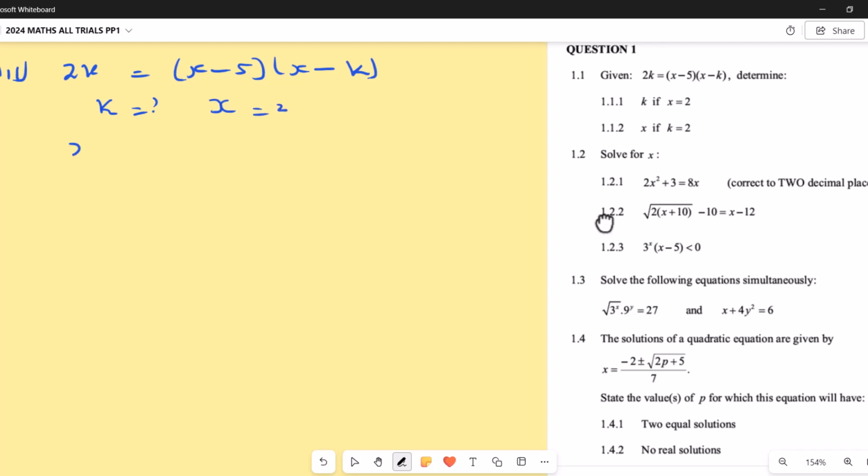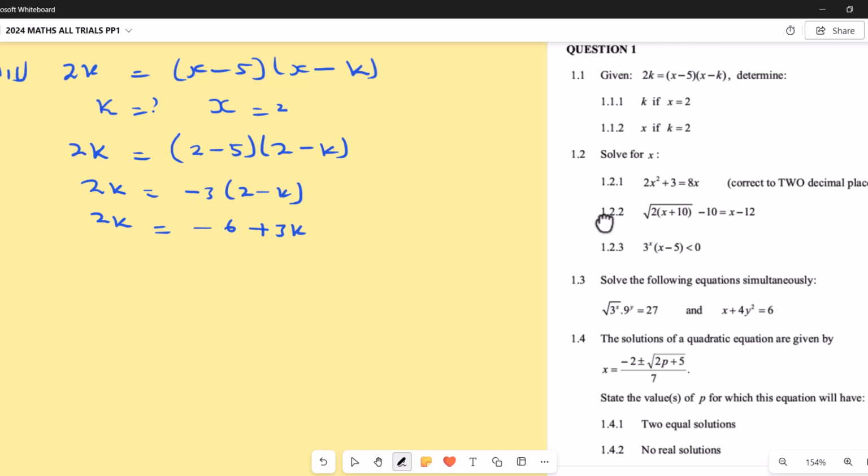So I would say 2k equals to open bracket, my x is 2, right? It's going to be 2 minus 5 into 2 minus k. I'm looking for k. Now 2 minus 5 is negative 3. So I'm going to have here 2k equals to negative 3 into 2 minus k. So I'm going to get 2k equals to negative 6, then plus 3k.